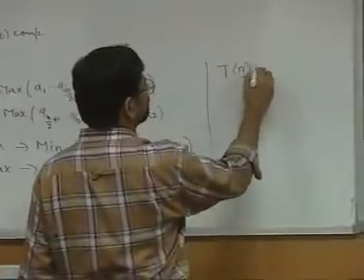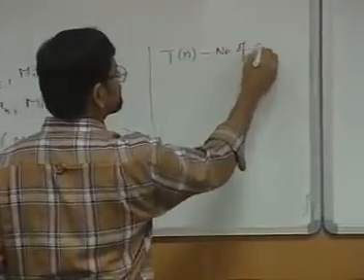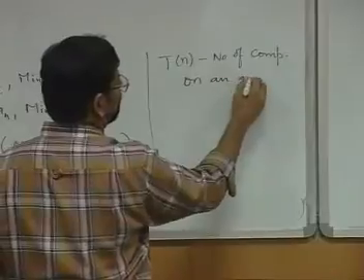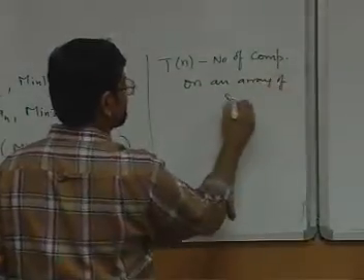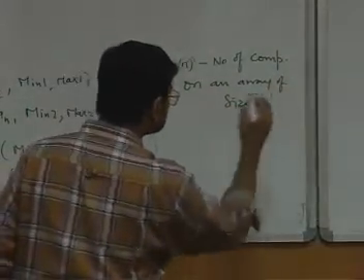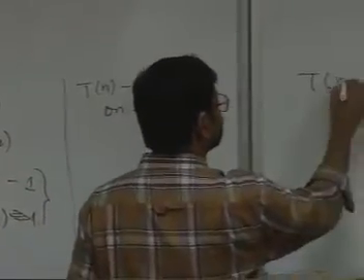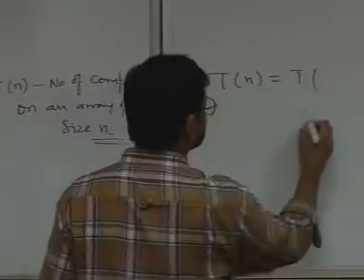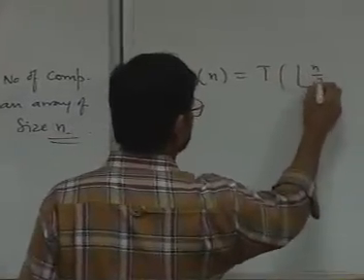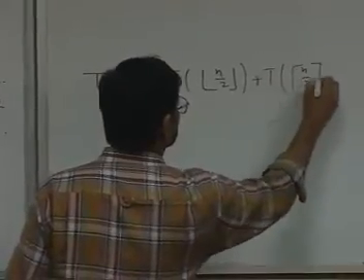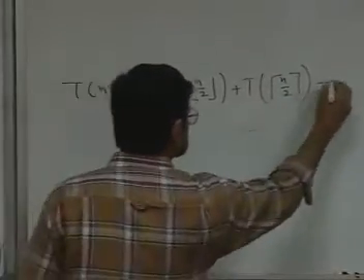Let T(n) denote the number of comparisons done by the algorithm on an array of size n. If this is the case, then I have T(n) equal to T of the lower integral part of n by 2, plus T of the upper integral part of n by 2, plus 2.